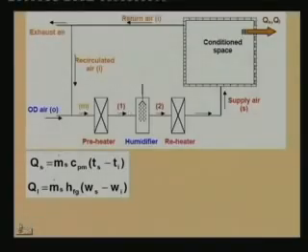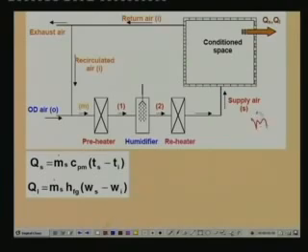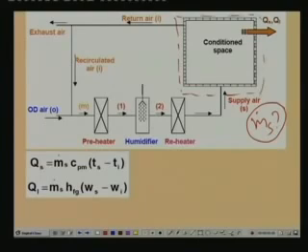For example, I want to find out what should be the supply air flow rate, m dot s. Then I take a control volume across the conditioned space, and suppose from load calculations I know the rate at which sensible heat is being lost from the building and the rate at which latent heat is being lost from the building. I know QS and QL.